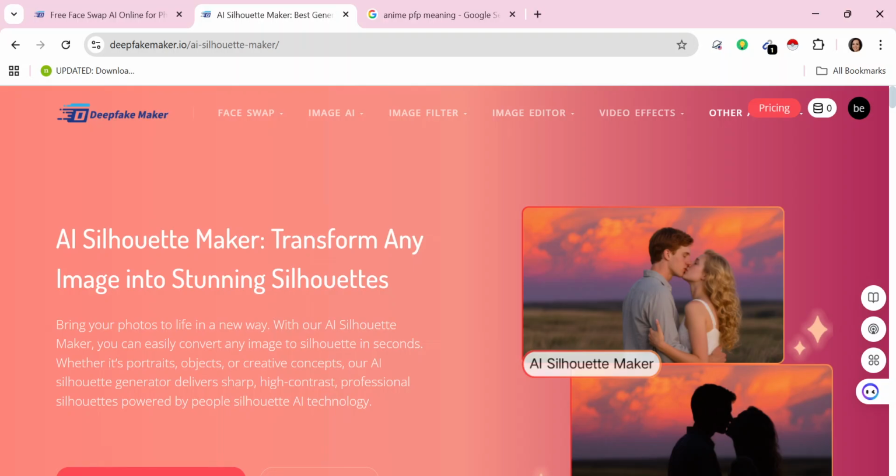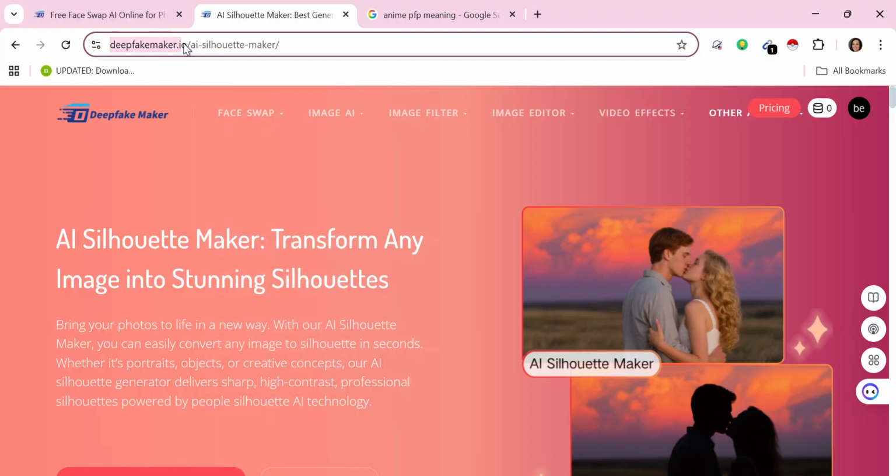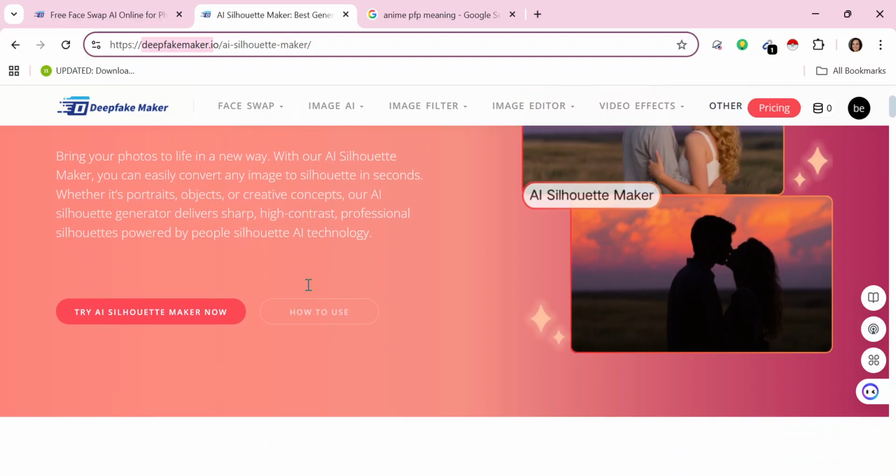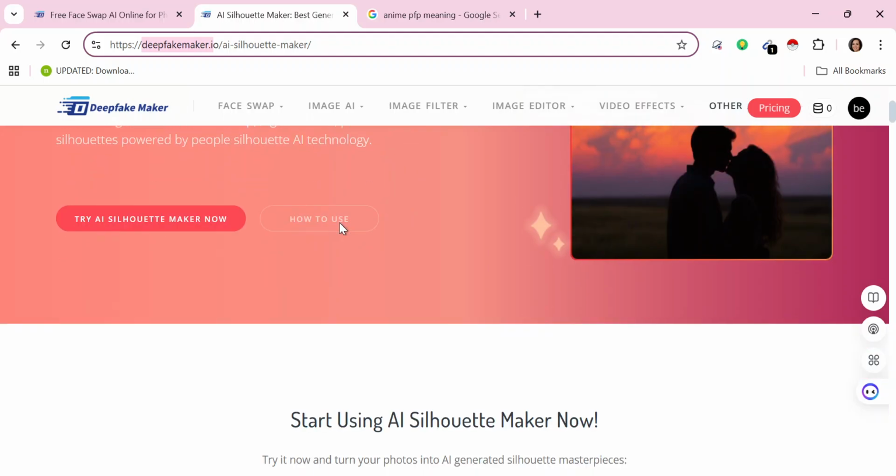Hello guys, so if you've always wanted a romantic evening with your partner, this AI is the best for you. Now, why do I say this? DeepFakeMaker.io allows you to create AI silhouette backgrounds for your images, and even if you've not taken one, you can actually transform an image to this within a click of a button.